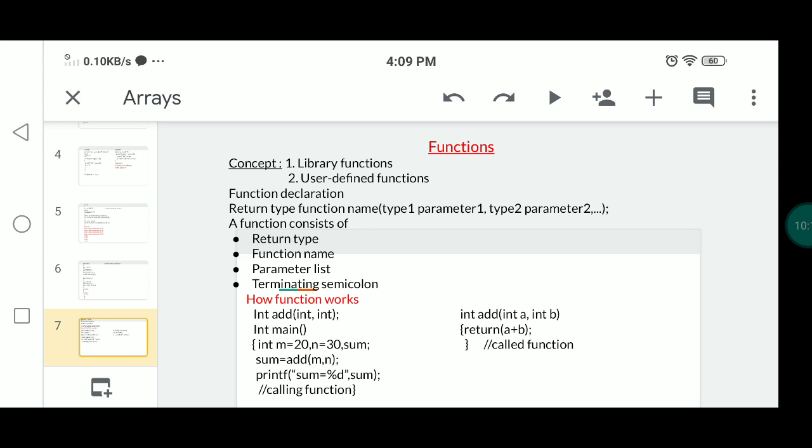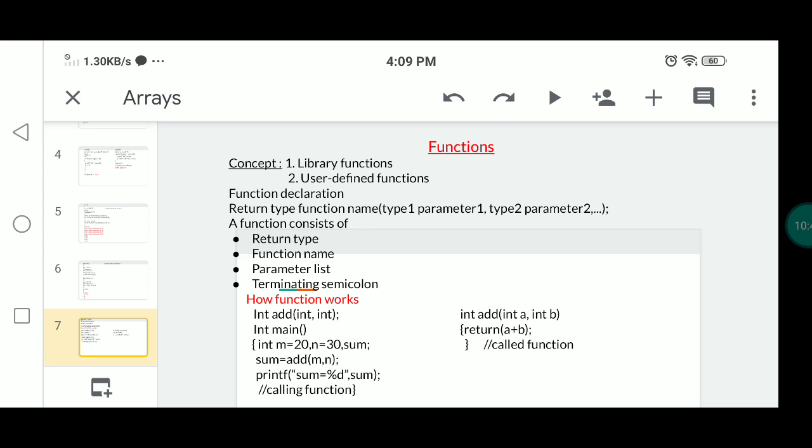One is circle, another is rectangle, another is triangle. The coding and parameters are different, but the task is the same: find the area of all those entities. This is the reusability.